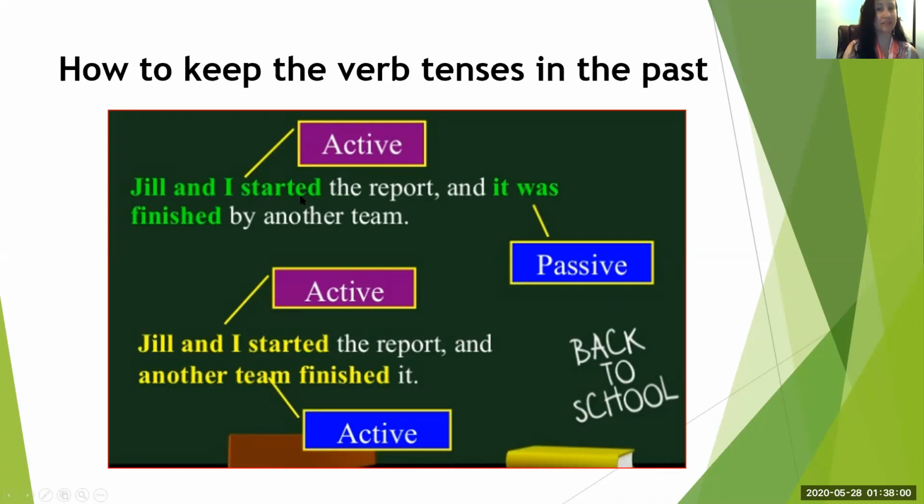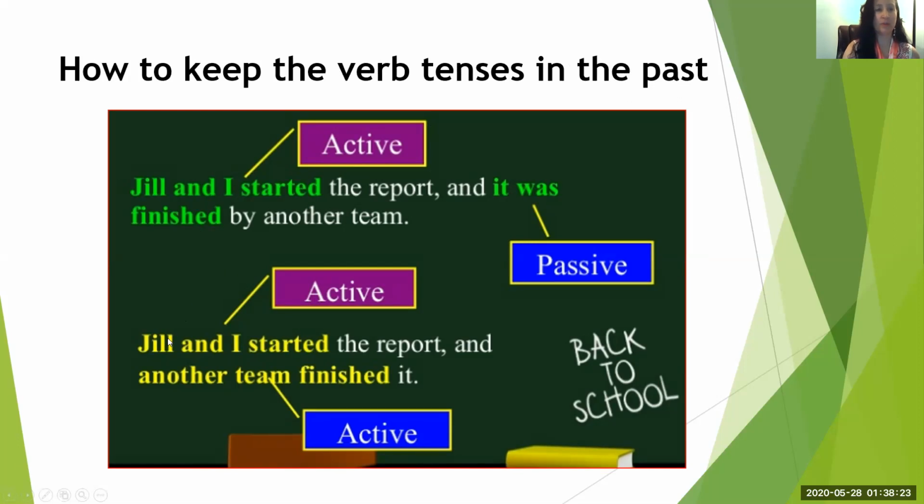Started. Is this a regular verb or an irregular? If it has the ed, it's regular. That means it follows the regular pattern. So Jill and I started the report, and it was finished by another team. See the passive? It was.